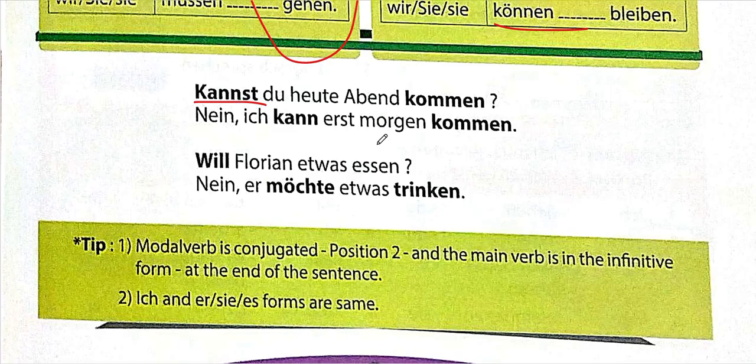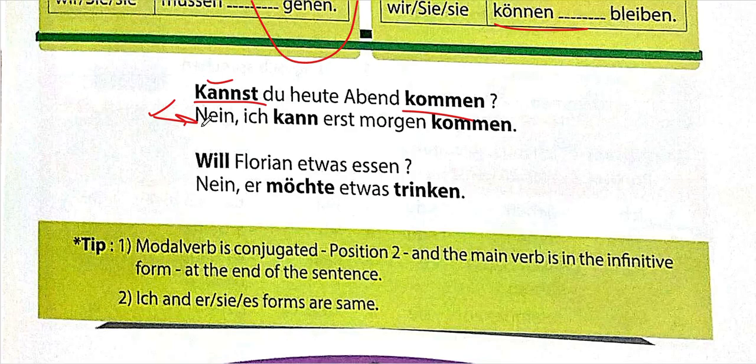When we ask questions and there is no question word like was, wo, where, then we use the verb at the first place. It's a ja, nein Frage. The answer would either be yes or no. So kannst du heute Abend kommen? Can you today evening come? Kommen is in infinitive form at last.